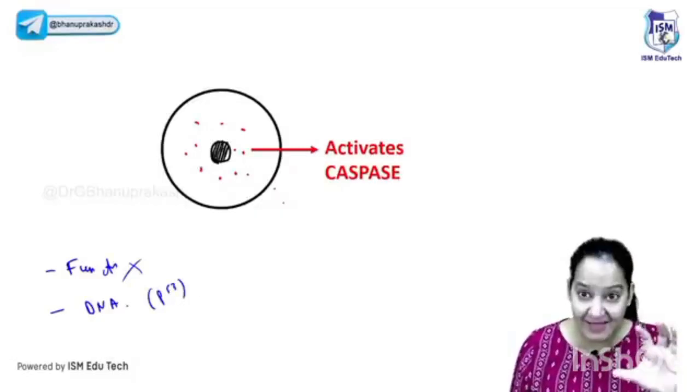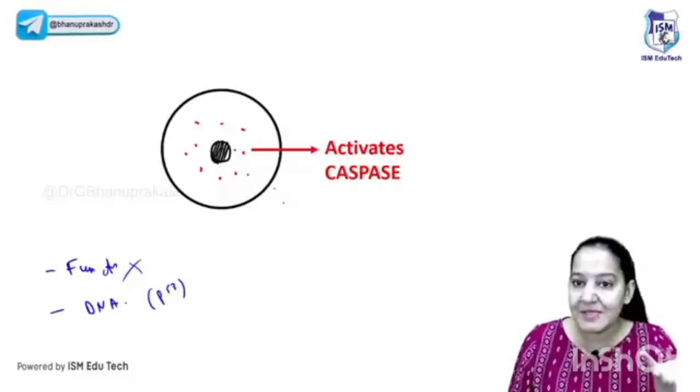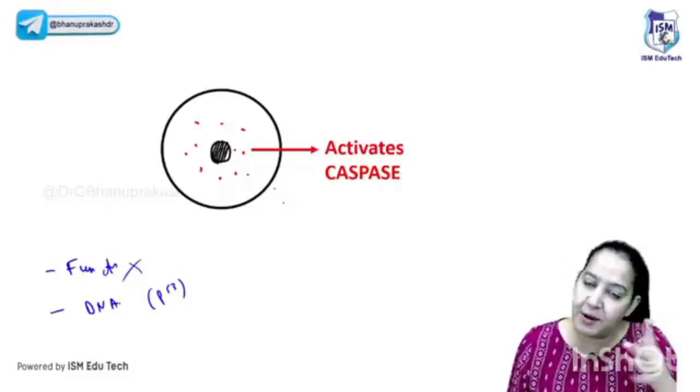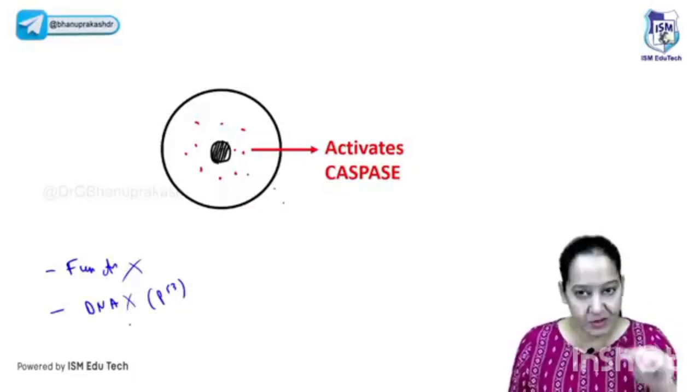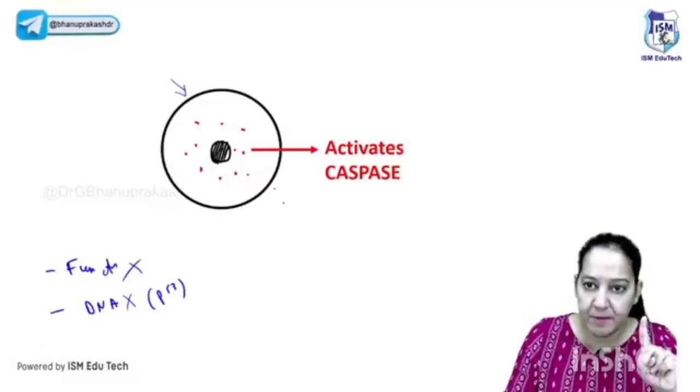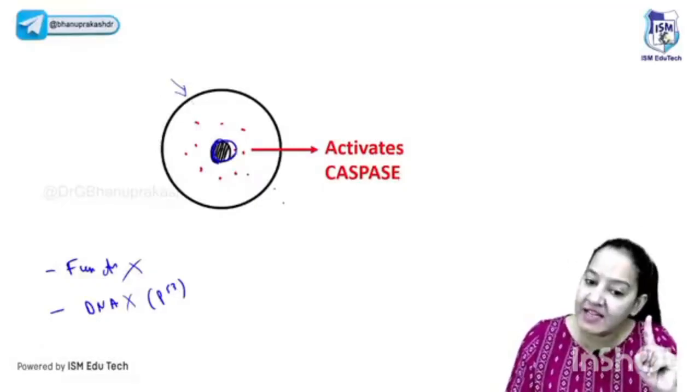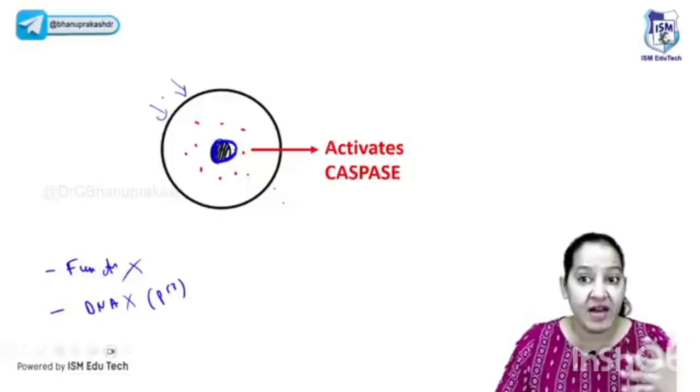So this is a cancerous cell. We do not want to keep it in the body. It is an abnormal, damaged cell, so we will ask the cell to commit suicide. These are the two reasons because of which we ask the cell to commit suicide. The body will send the signal to the cell. Either the cell has already performed its function and is no more required, or its DNA is damaged beyond repair. In both situations, we ask the cell to commit suicide.